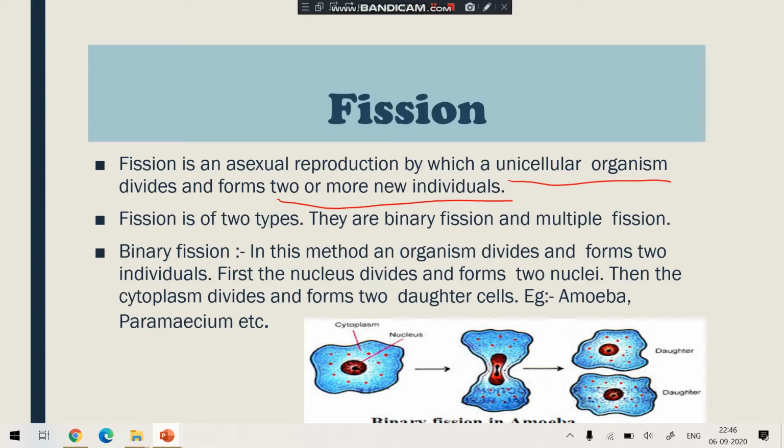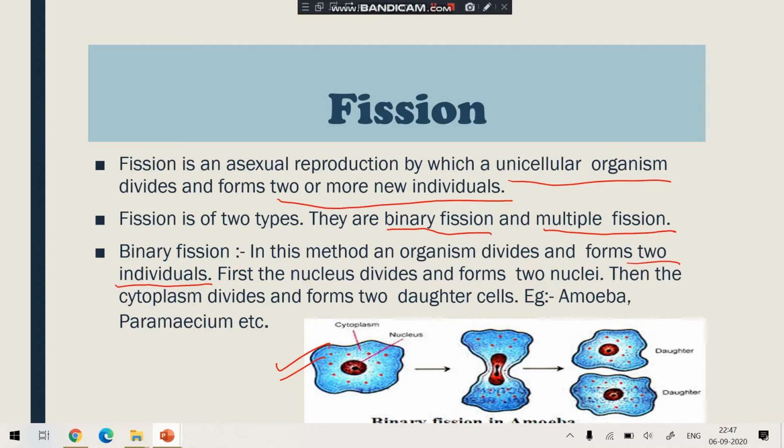Fission is of two types. The first one is binary fission and the second one is multiple fission. Bi means two. So binary fission is a type of asexual reproduction in which one organism divides and forms two new individuals. Means one organism splits and divides into two. Here you can see the example of amoeba. This is an image showing binary fission in amoeba.